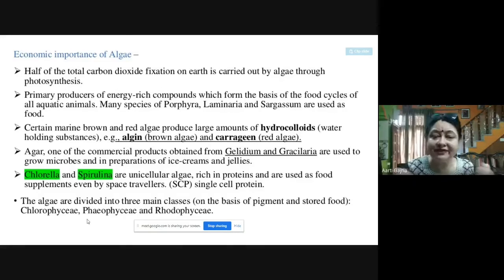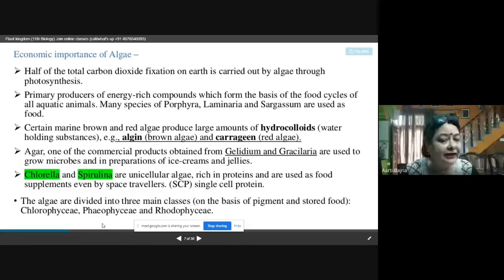Space travelers need food supplements because their job conditions are such, their environment is such. So they are being fed on this spirulina, and this spirulina is a single cell protein, very rich in protein. So this can be taken as food supplement. So this was all about the economic importance of algae, which is very, very important.